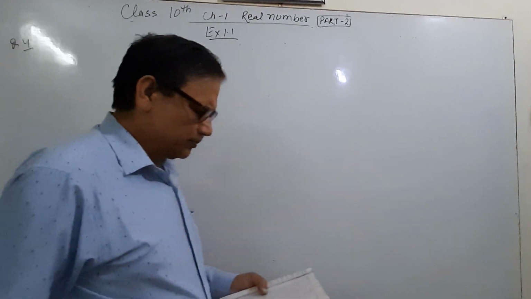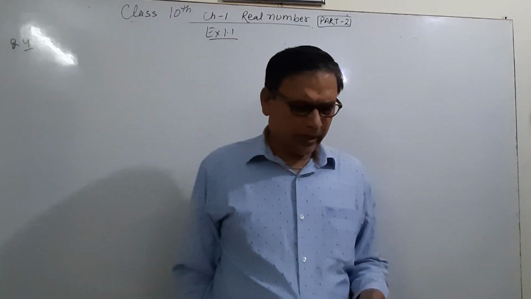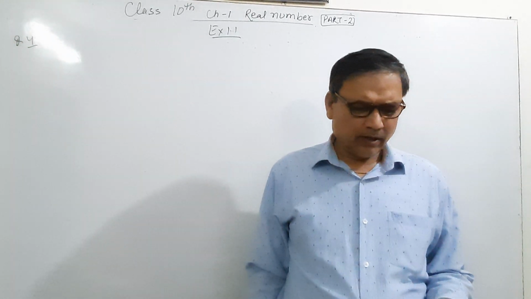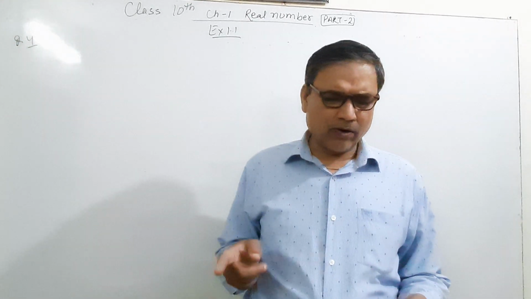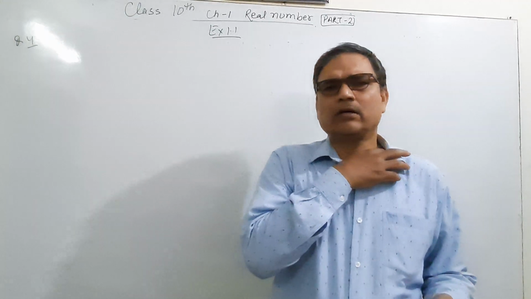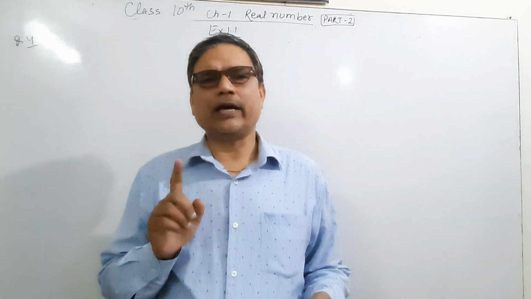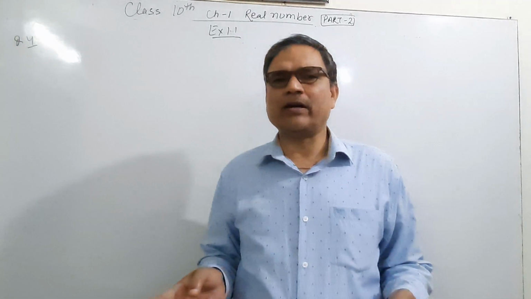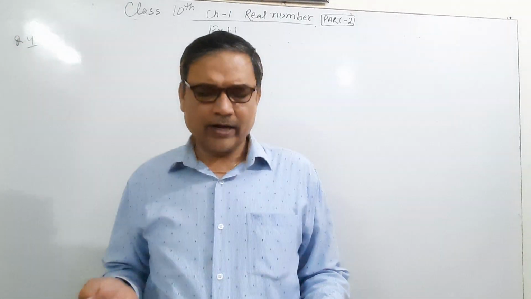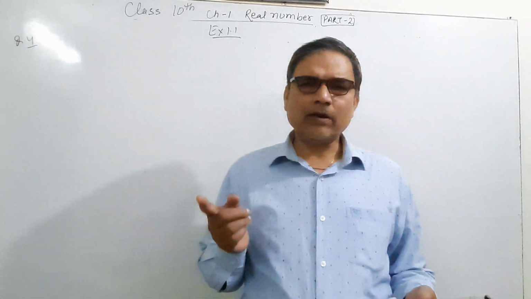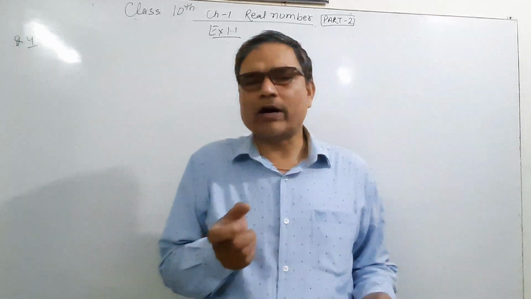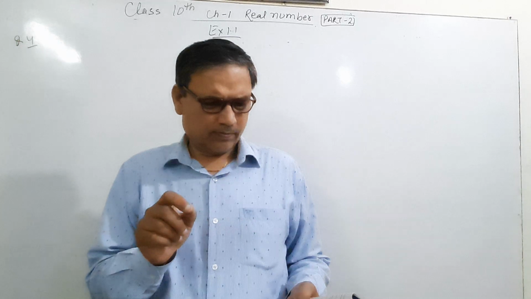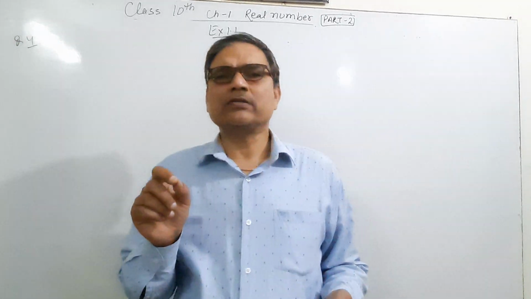Question number 4. Use Euclid's division lemma to show the square of any positive integer. Here it is a lemma because one statement is already proved, meaning a is equal to bq plus r, but we have to prove another statement, which is that the square of any positive integer is in the form of 3m or 3m plus 1.